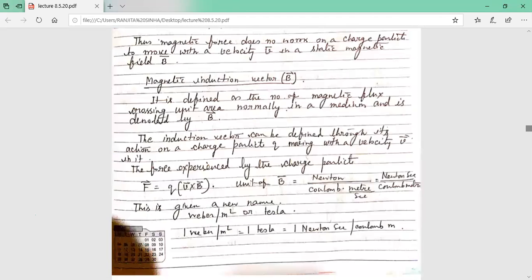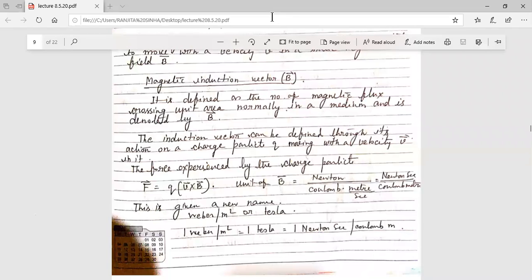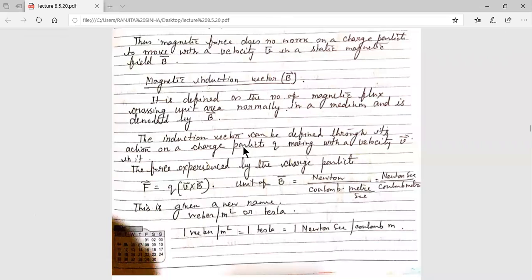Now, the magnetic induction vector. It is defined as the number of magnetic flux lines crossing unit area normally in a medium, and is denoted by B. This is called the magnetic induction vector. It can be defined through its action on a charged particle q moving with a velocity v. The force experienced by the charged particle is F equals q into v cross B.